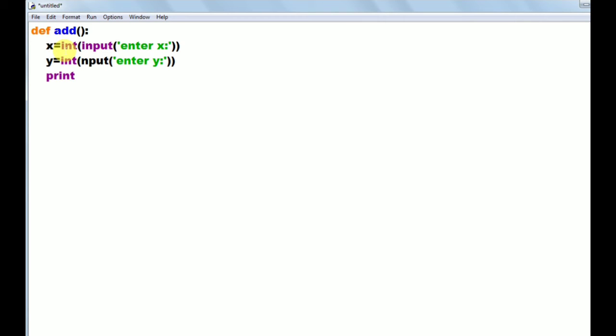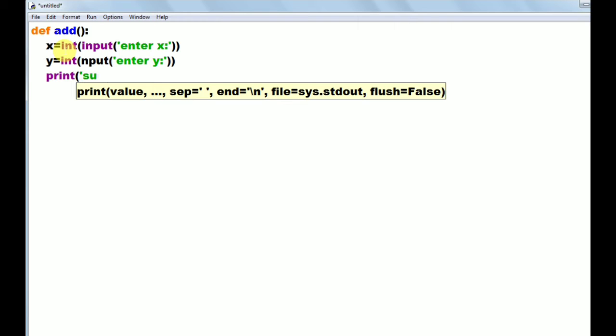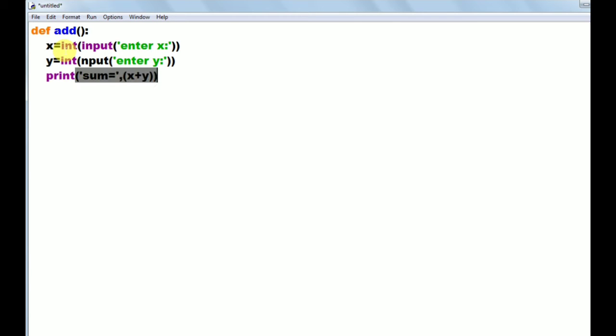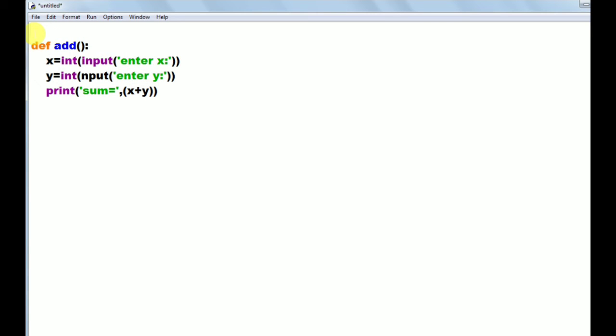So here we are reading y value. Okay, I want to print some value now. So print sum equals to, comma x plus y. Okay, so this is an example for no argument, no return. Here we are not writing any return statement and here we are not taking any arguments. So this is the first way of defining a function, that is no argument and no return.